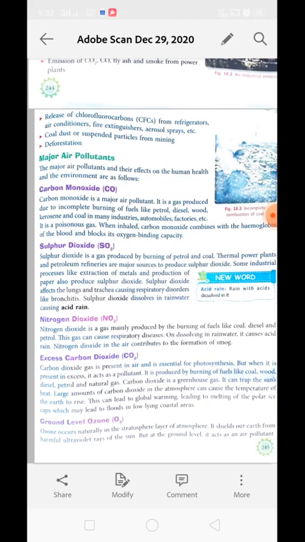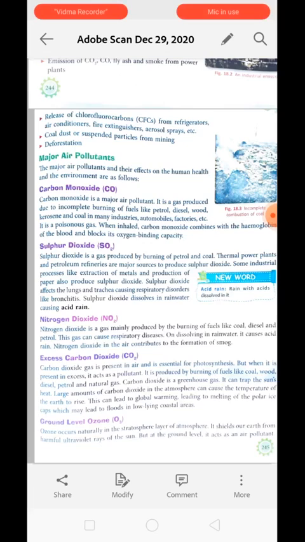Just imagine the case when your blood is running throughout your body carrying carbon monoxide. What will happen? We will obviously die, right? Because of the lack of oxygen. Clear? So carbon monoxide is a major air pollutant. It is produced due to incomplete burning of fuel like petrol, diesel, kerosene, coal. It is also produced in industries, automobiles, factories, etc.